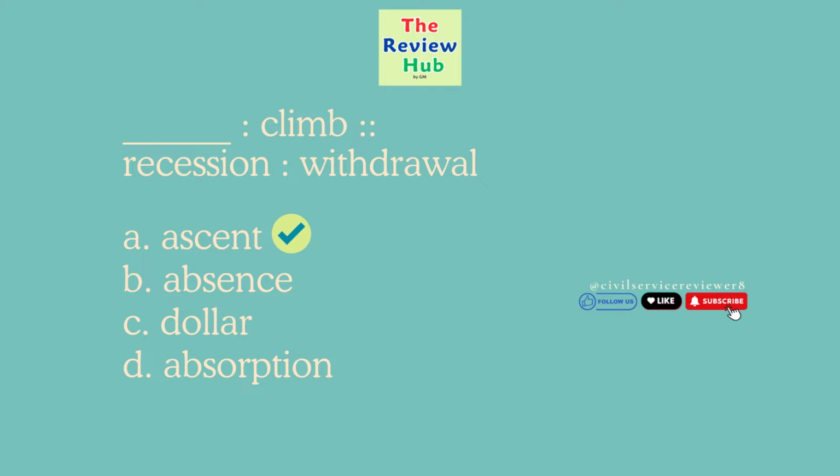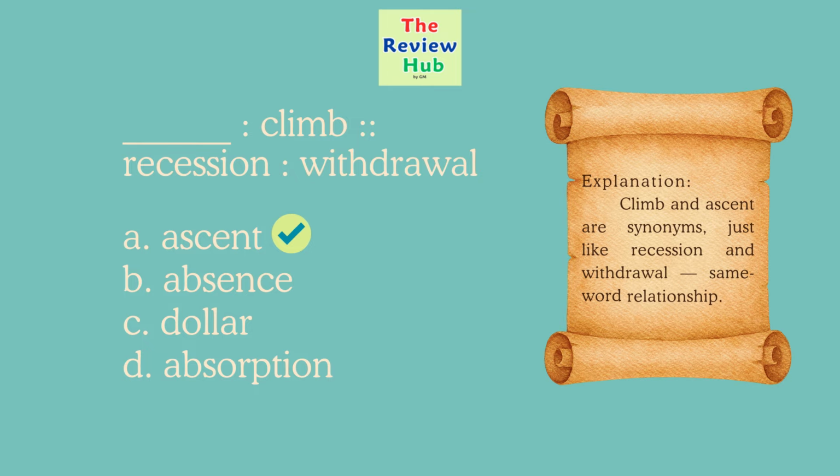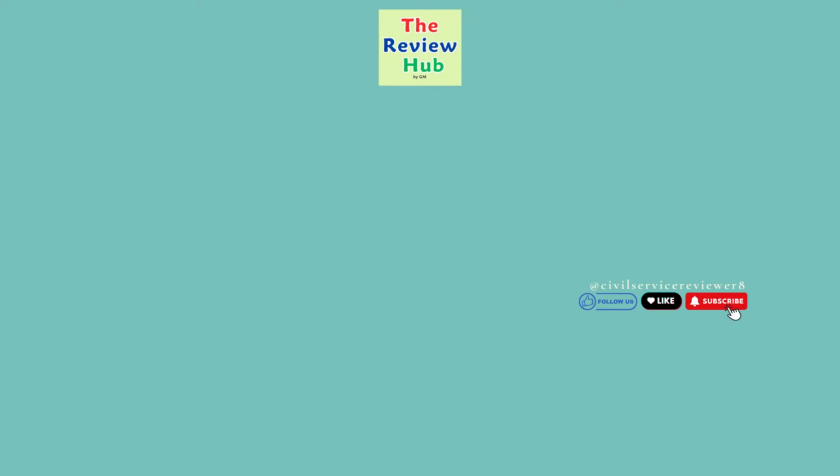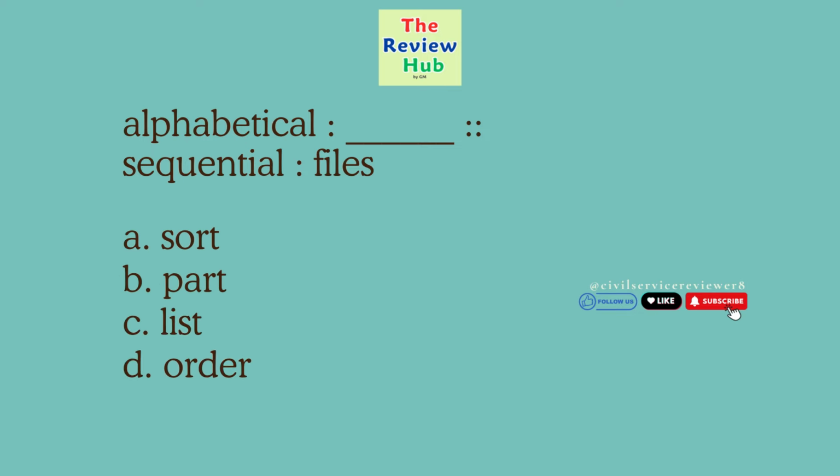The correct answer is A. Ascent. Climb and ascent are synonyms, just like recession and withdrawal. Same word relationship. Alphabetical is to blank. Sequential is to files. A. Sort. B. Part. C. List. D. Order.